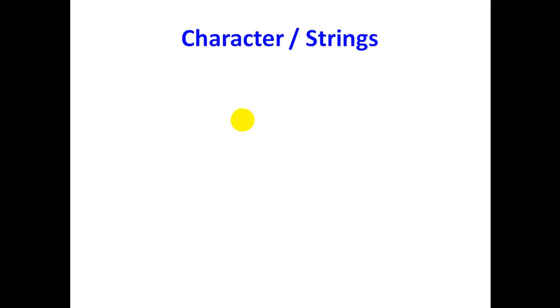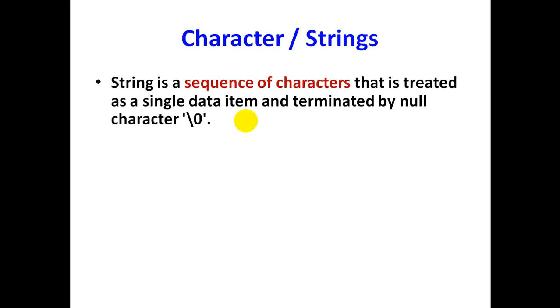In this video, we will study about characters and strings. A sequence of characters is said to be a string. Here, a character is every individual alphabet. If we place every individual alphabet in some sequence, that is in some order, that is said to be a string. And a string is treated as a single data item.